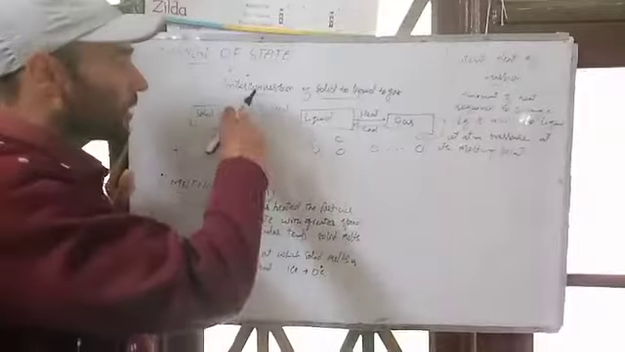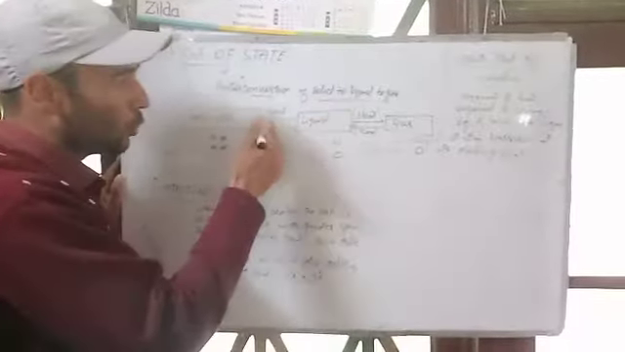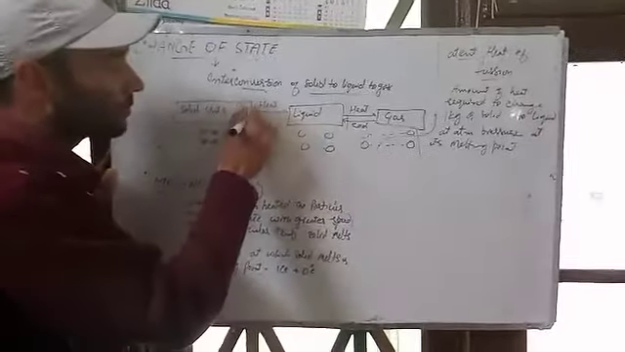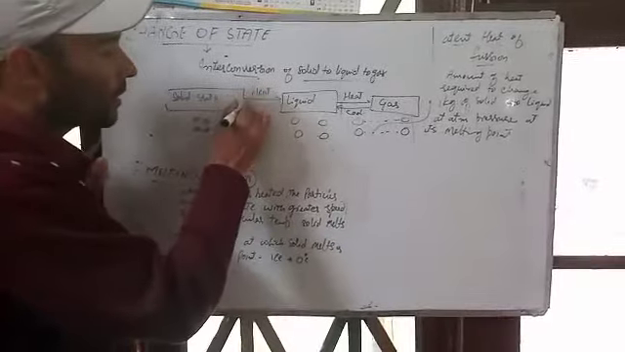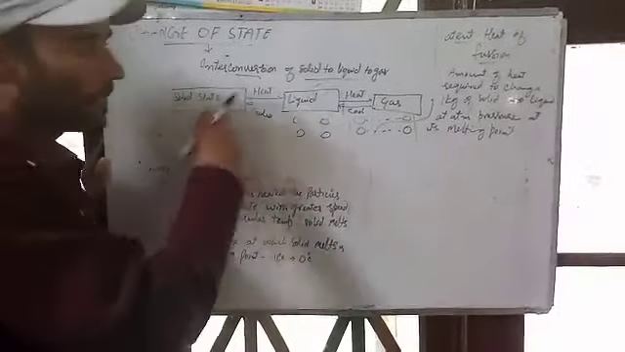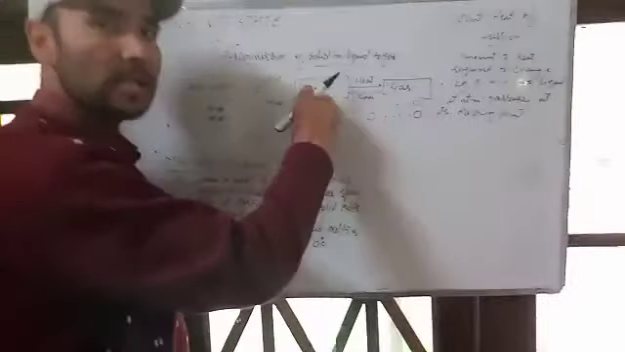That means when solid is heated, it becomes liquid. When liquid is cooled, here is the half-headed arrow, it becomes solid. When liquid is heated, it becomes gas. When gas is cooled, it becomes liquid. And there are some phenomena between them.